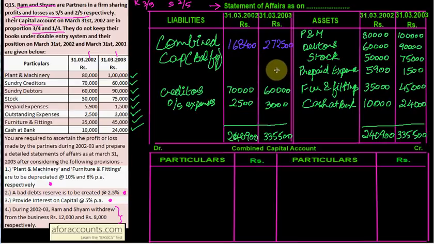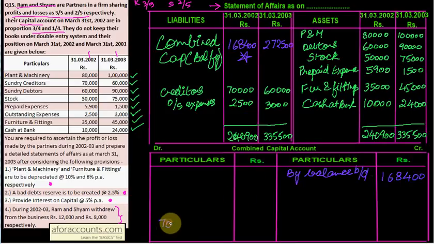Now combined capital. So in combined capital what you will do? Quickly write the opening capital here, by balance brought down, that is your opening capital 1,68,400. You have got this from here, opening capital, and to balance carry down is your closing capital. Take it from here, 2,72,500.